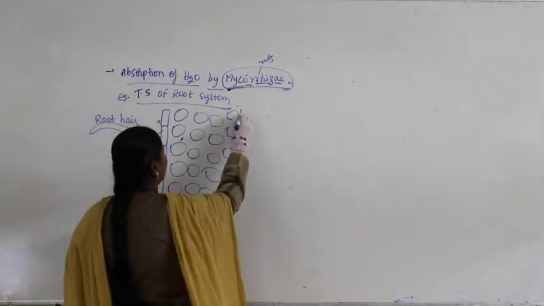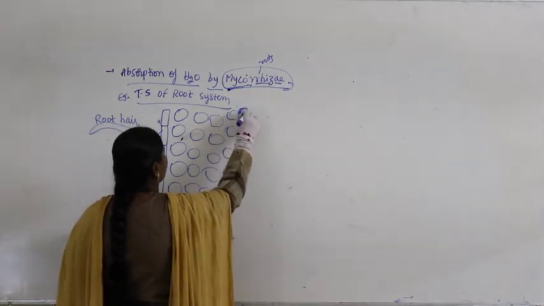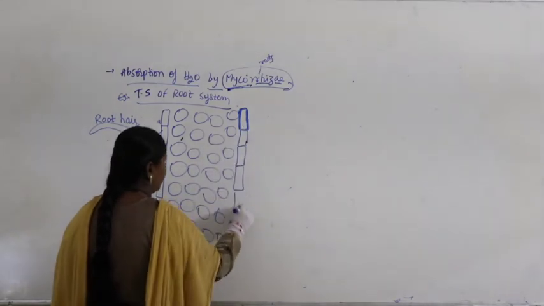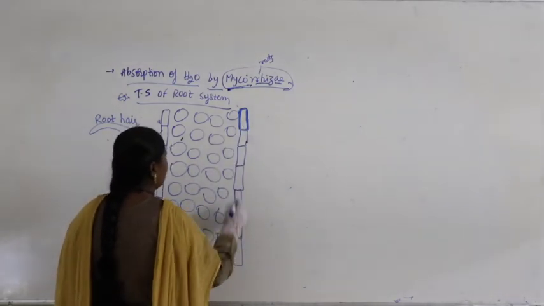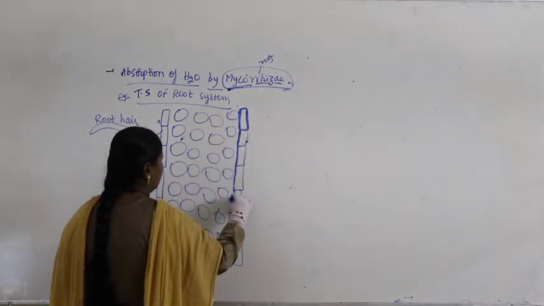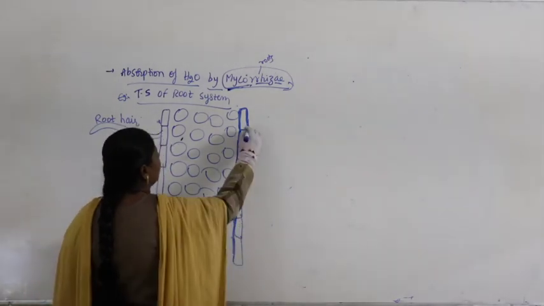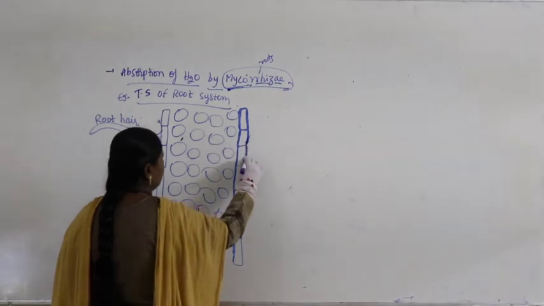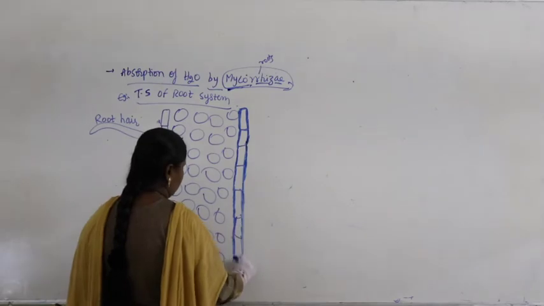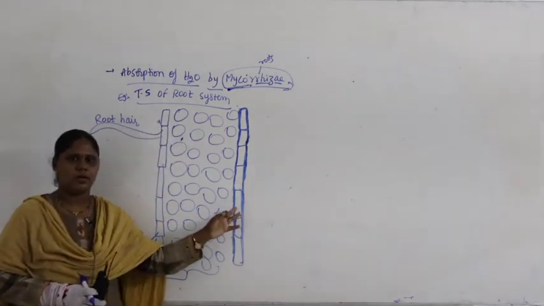Now, down to the cortex we find another layer. This layer is called endodermis, that is why I am trying to make it a thick layer. So this is called endodermis. This is what we call endodermis.